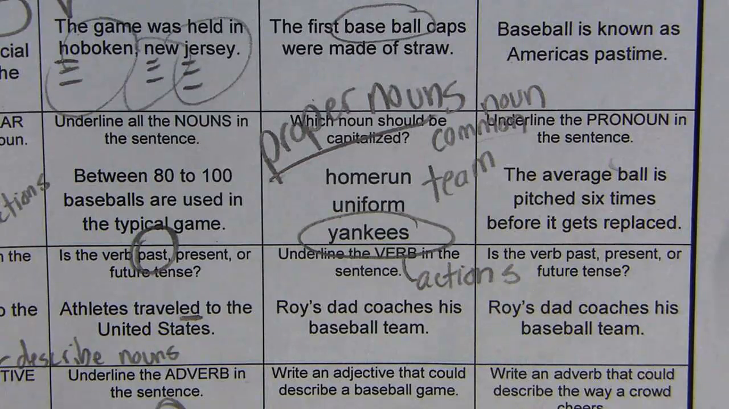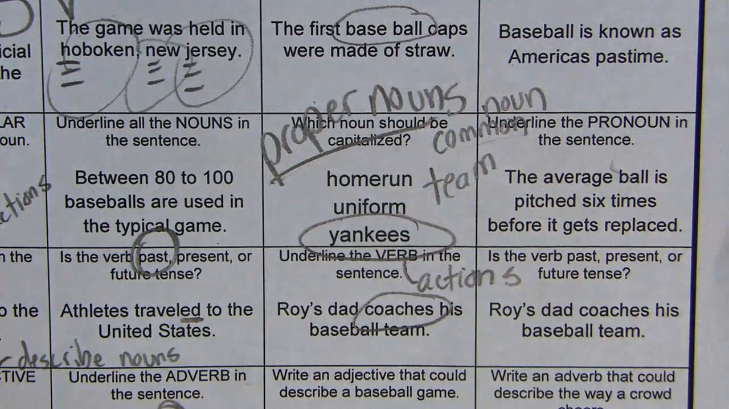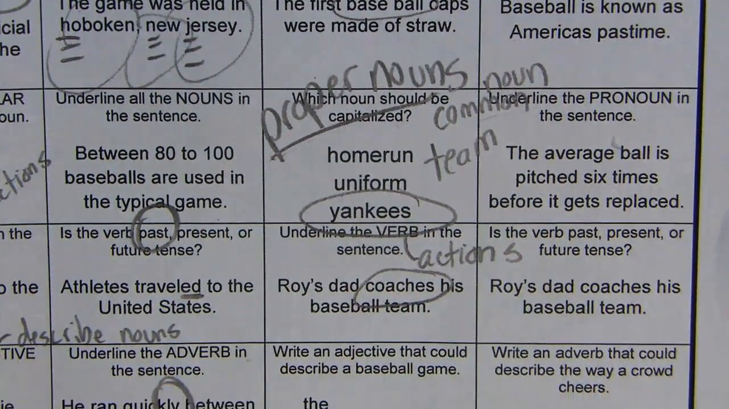Roy's dad coaches. That one's kind of tricky because coaches can also be a noun. If you have a whole bunch of coaches that are standing there, you could say, oh, look at the coaches. So sometimes nouns can be verbs. Sometimes verbs can be nouns. It depends on the context.